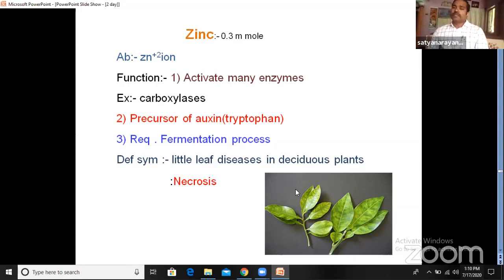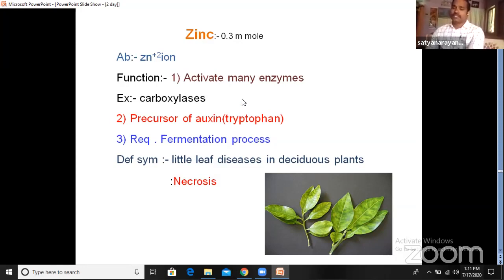And this disease is mostly observed in many deciduous plants. Okay. Then another deficiency symptom is necrosis. Now, what is necrosis? Can you recall, children? Yes, necrosis means dead tissue. The tissues become dead and converted into a brownish color. Okay, so little leaf disease and necrosis, these are two deficiency symptoms of zinc.